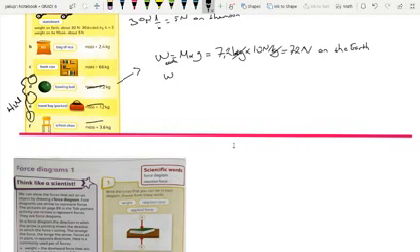W, the weight of the bowling ball on the Moon. As you know, guys, the gravitational field strength on the Moon is 6 times less than the gravitational force on the Earth, right? As you remember, 72 Newton times 1 over 6, the result is going to be 12 Newton. When this bowling ball goes to the Moon, its weight is going to be 12 Newton, but on the Earth it is 72 Newton.